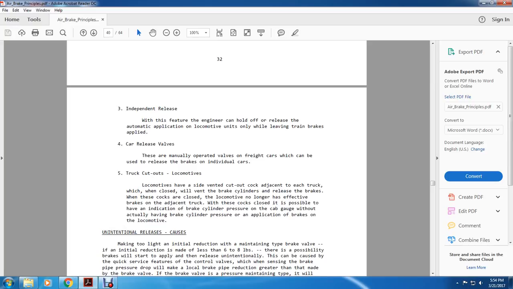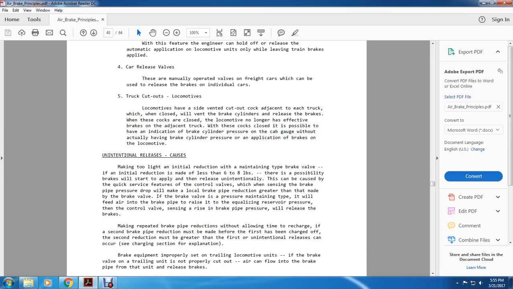Locomotives have a side vent on the cutout adjacent to each truck, which is enclosed with a small vent for the brake cylinder release of the brake. When these cocks are closed, the locomotive brakes are no longer effective on the adjacent truck. When the cocks are closed, it is possible to have an indication of brake cylinder pressure on the cab gauge without actually having brake cylinder pressure and application of the brakes on the locomotive.